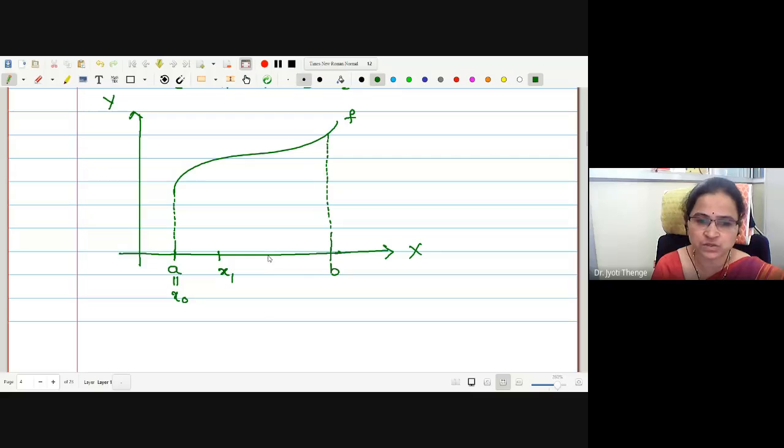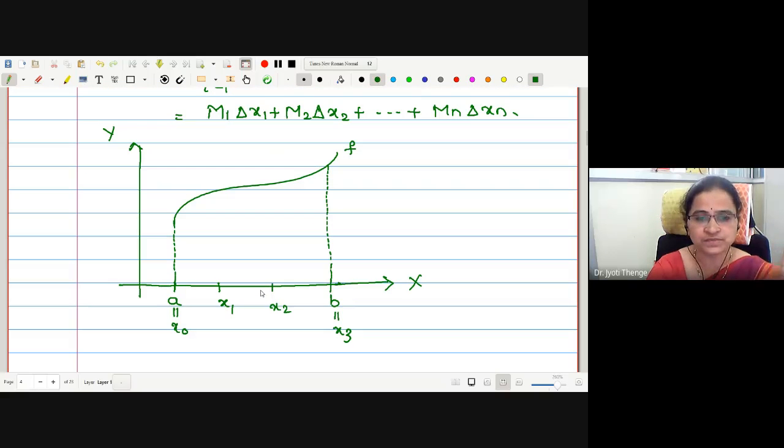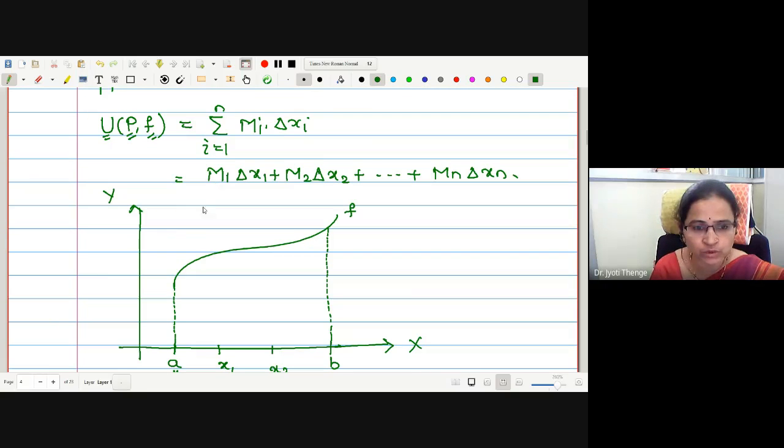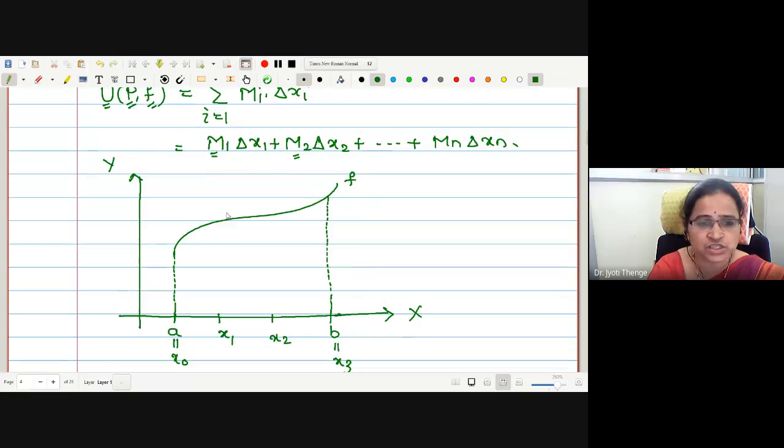Let me assume this is my first point x0. Let this be x1, let this be x2, and let this be x3 for showing you. How many points have I used? 4 points for the partition. Therefore, in all it will generate 3 subintervals. Now, what is M1 going to tell us? M1 will be the supremum value of the given function in the first subinterval. M2 is the supremum value in the second subinterval. And here we have only 3. Therefore, let us join these subinterval points with the given curve.